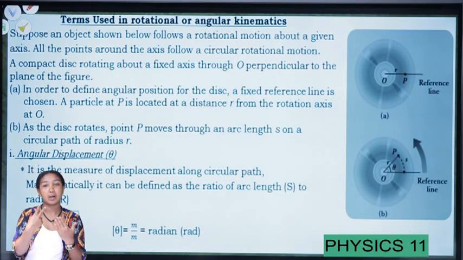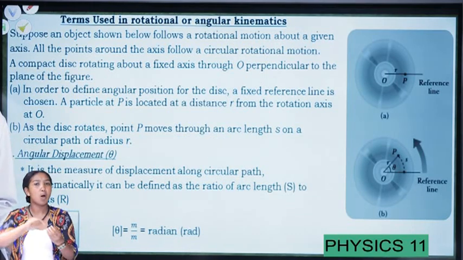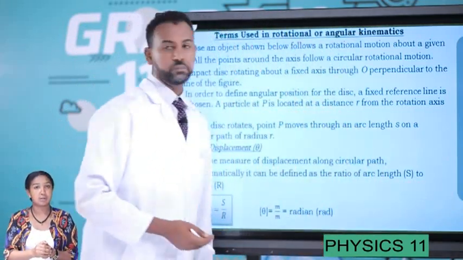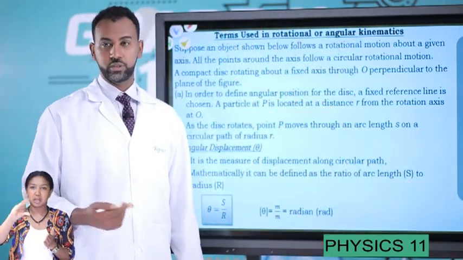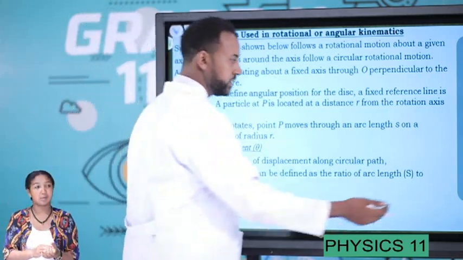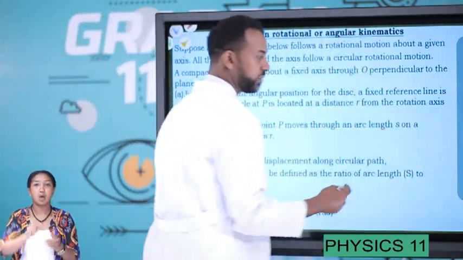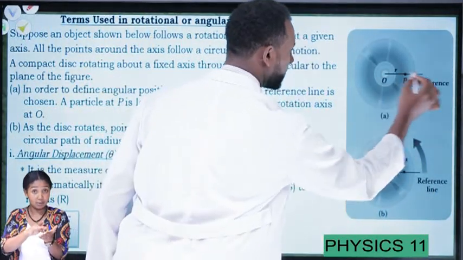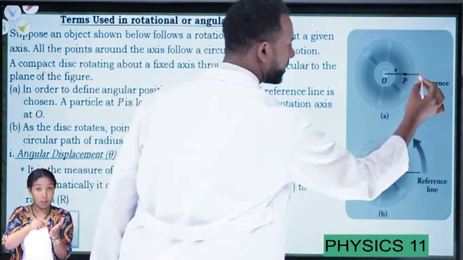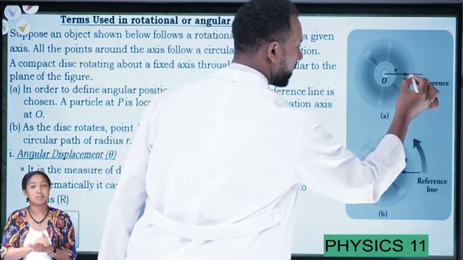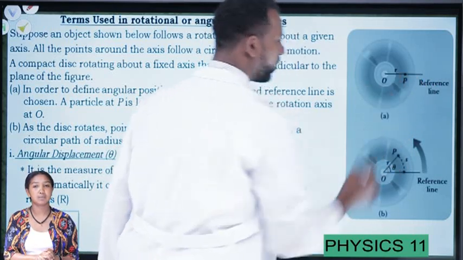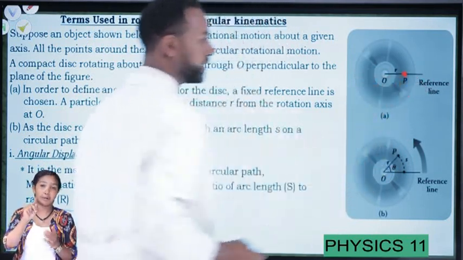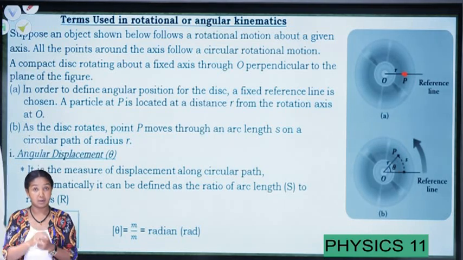But now let's take a rotating object. Let's consider a rotational object here. Let's take the usual example, a CD, which is a compact disk. Let's take a disk rotating about its fixed axis. In this case, let's take a reference point here. At this line, we have a single point. Let's call it P. Here we have a point P on that compact disk.